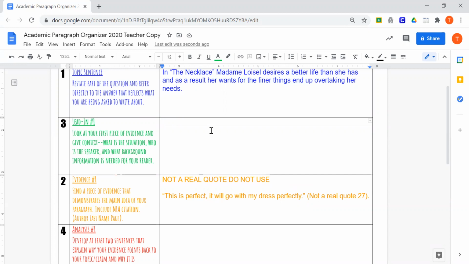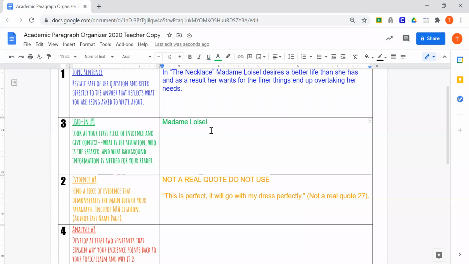Who's talking? Well, here we definitely know it's got to be Madame Loisel. And what is she talking about? What's perfect? Well, we assume it's the necklace, right? So here I need to introduce what I'm talking about. Madame Loisel, first of all, why does she need a necklace? Well, it's to go with her dress. Why does she need a dress?